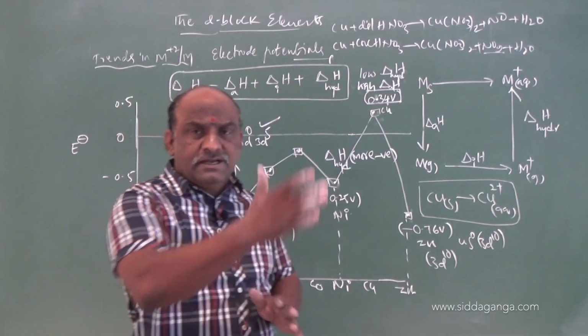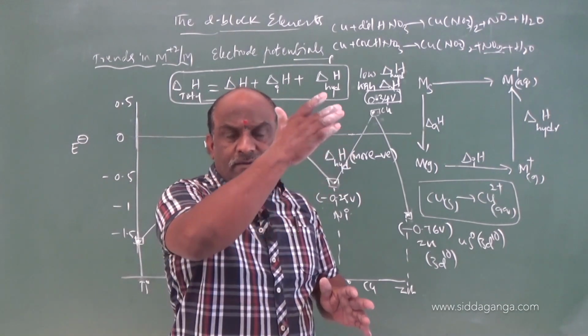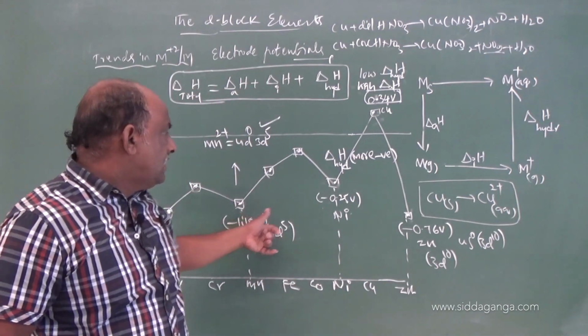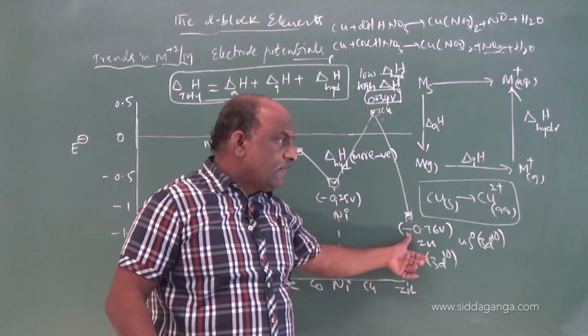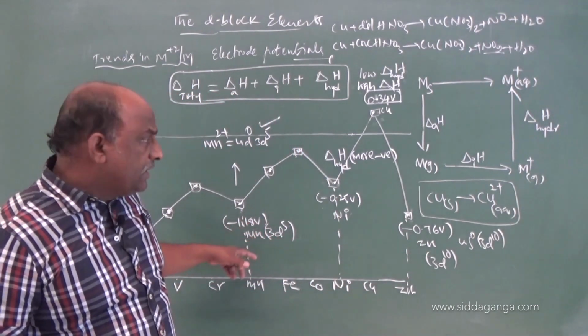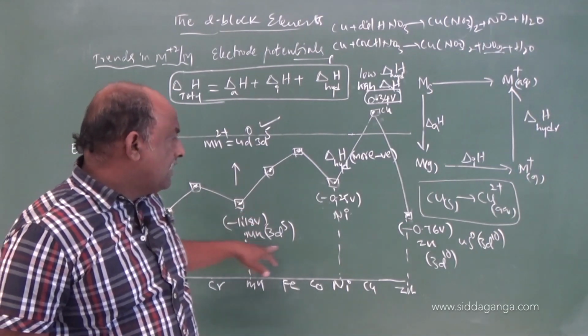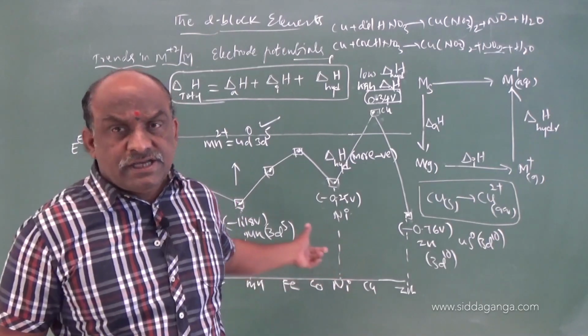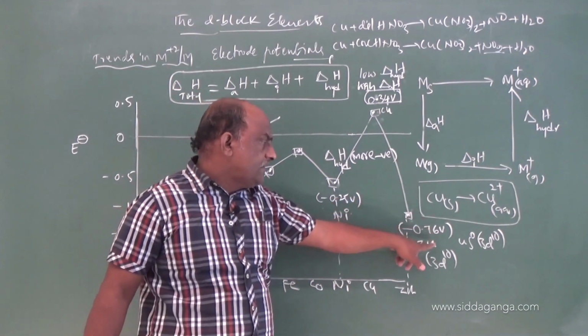Next, coming to the next elements, some special cases are there. That graph is increasing, and at a particular point the graph decreases. Why? Manganese, nickel and zinc. The reason for the more negative electrode potentials of manganese and zinc is the d5 configuration in manganese and d10 configuration in zinc.